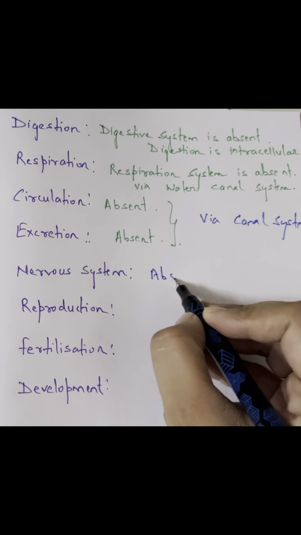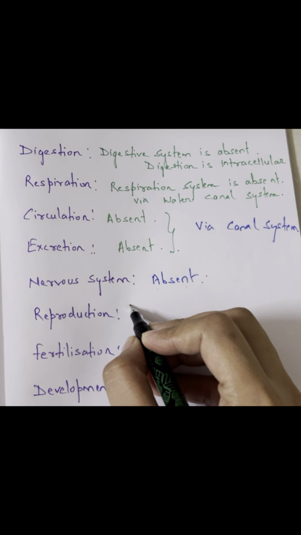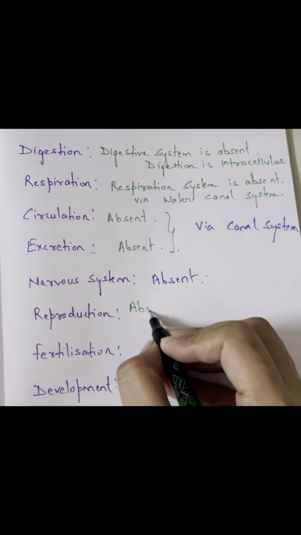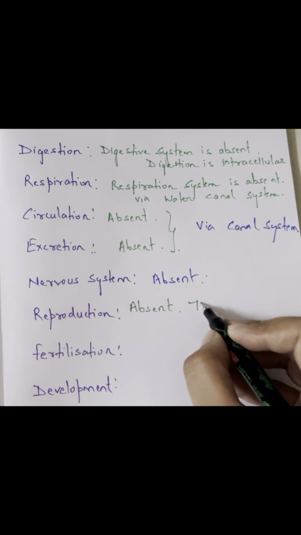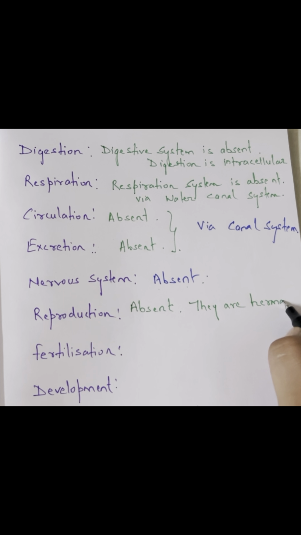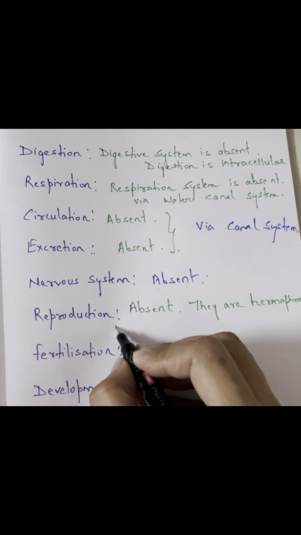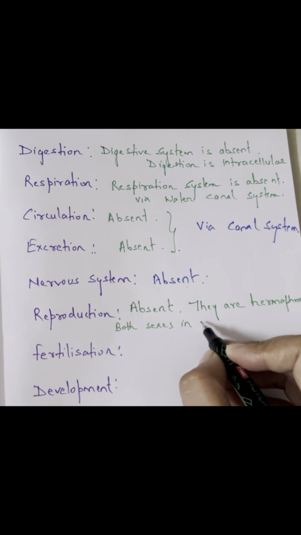Nervous system is absent. They are very primitive, so a proper nervous system is not there. Now reproduction. Reproduction is a very important property, and obviously they multiply, they reproduce. So there is a mode of reproduction in them. A proper reproductive system is absent in them, but reproduction can be asexual, it can be sexual. And a very important point is that they are hermaphrodite, means the same individual will carry both the sex organs. Such individuals are known as hermaphrodite or bisexual.